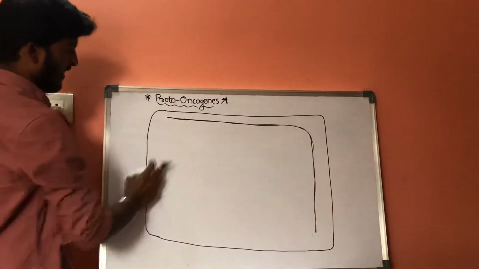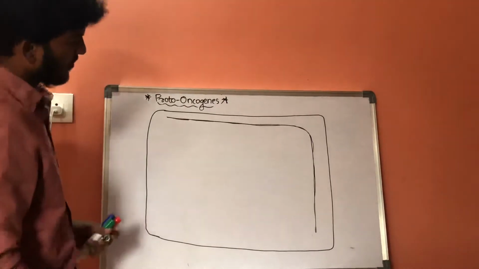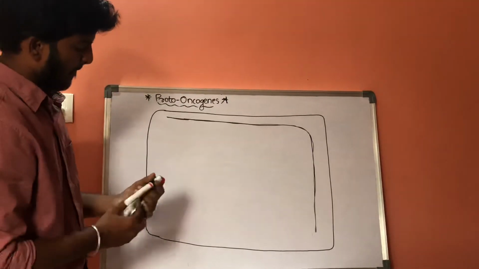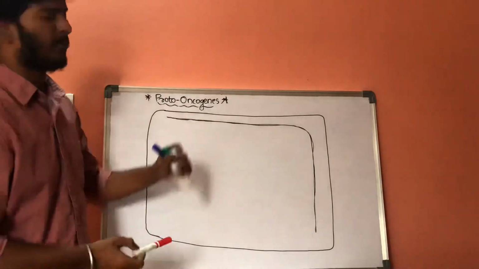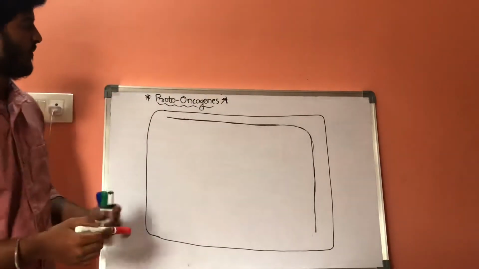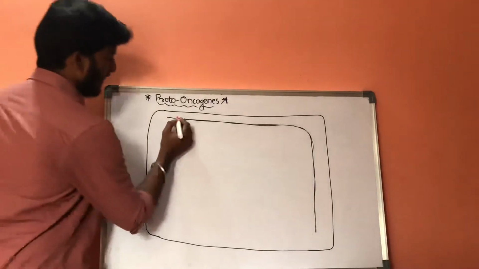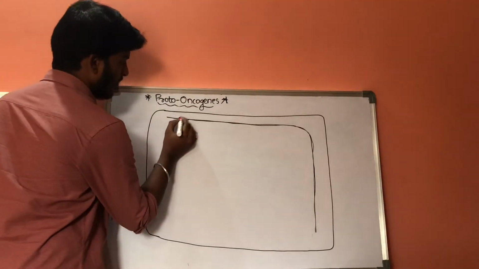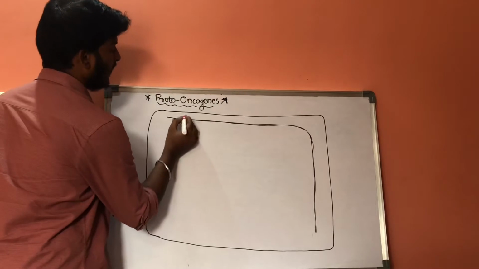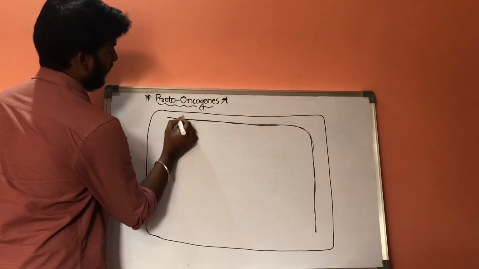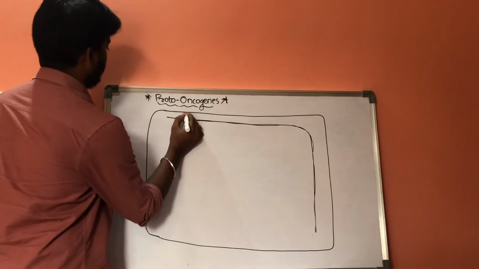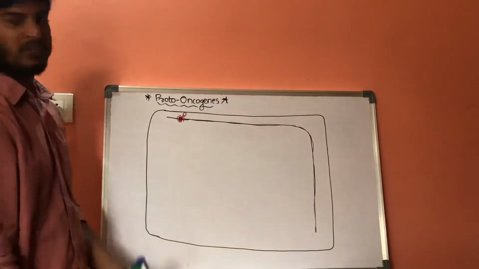This is a cell membrane, and this is a genetic material. Now these proto-oncogenes are not single genes, these are a set of genes. Let us consider this is the first set of proto-oncogene.